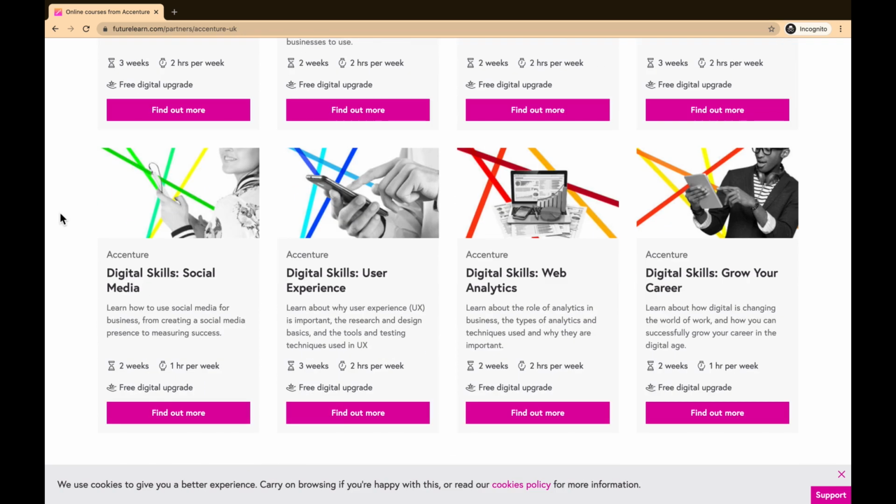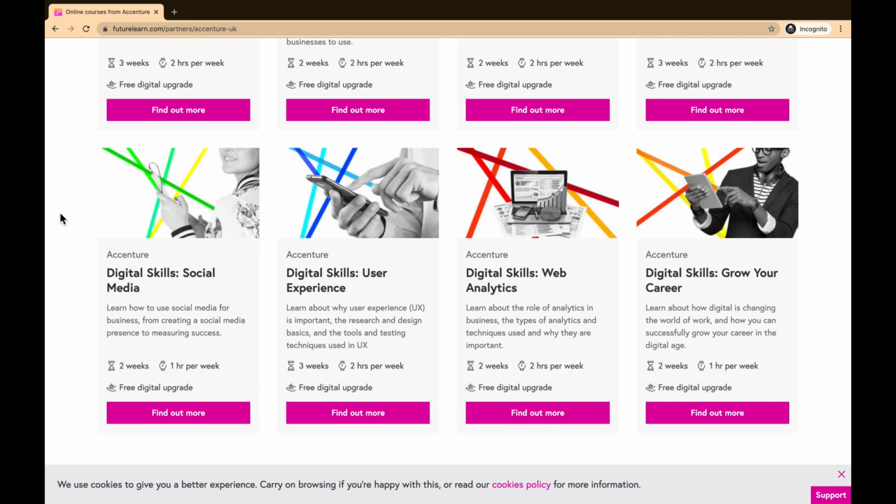Next course is on social media. So in this course, you will learn how to use social media for business, from creating a social media presence to measuring success. Next course is on the UX side, which is learning how you can better the user experience. This is extremely important, and there are very limited good UX engineers available in the market.